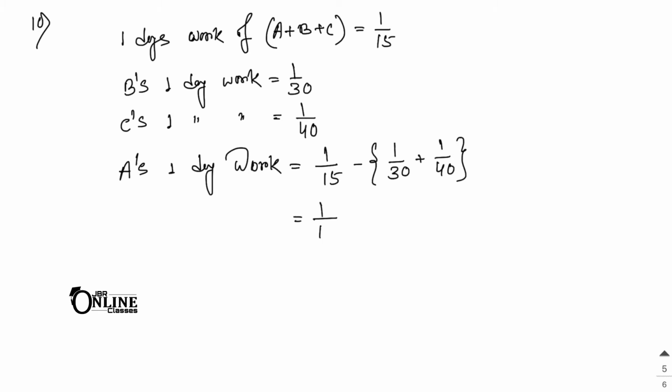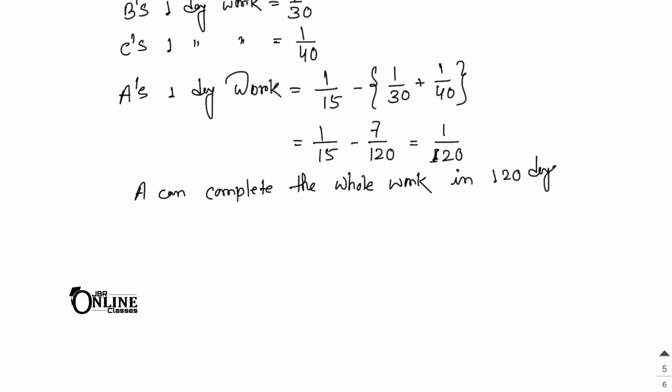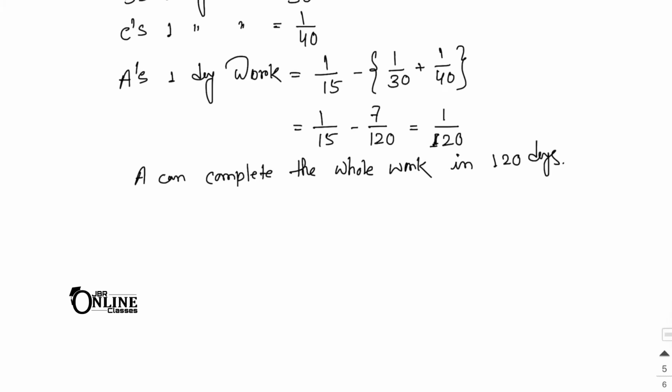So it will be 1 by 15 minus 7 by 120, so that will be 1 by 120. 1 by 120 is A's 1 day work. So the final answer: A can complete the whole work in 120 days. That is your answer.